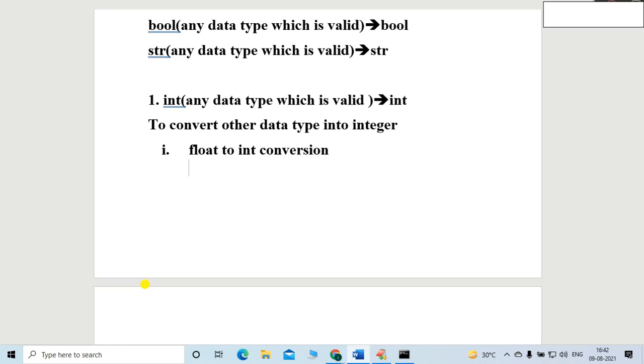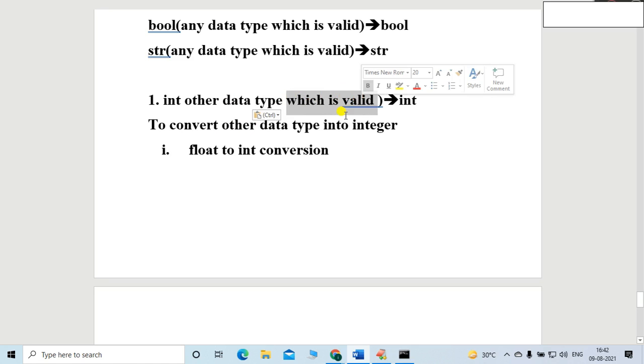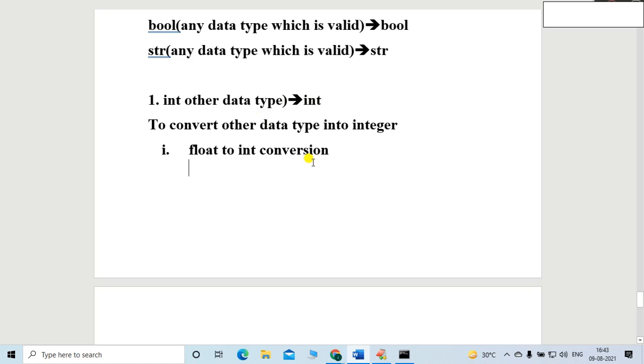My very first title is, I want to convert other data types into the integer data type. So the very first thing to discuss is float to integer conversion. Friends, listen carefully. I want to convert float into the integer. Is it possible or not?